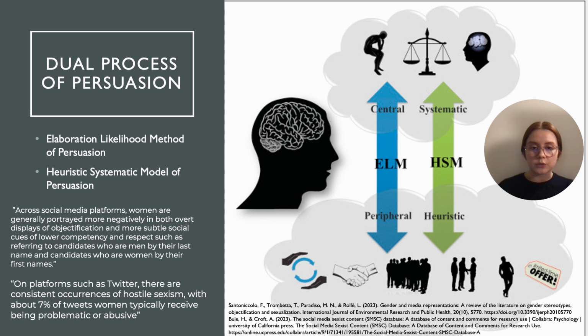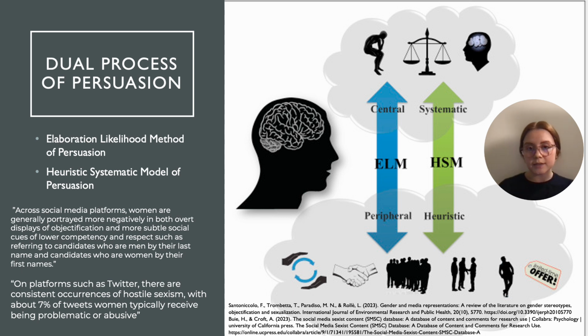And this is where the dual process of persuasion comes in. We have the elaboration likelihood method and the heuristic systematic model. The elaboration likelihood method has a central route and a peripheral route. The central route needs to be thinking more of the content of the message that's being relayed to the person, and the peripheral route focuses more on the cues that aren't directly related to the substance of the message being presented.